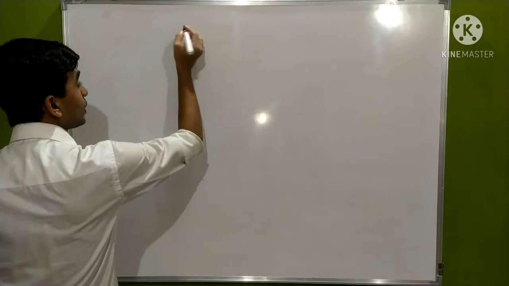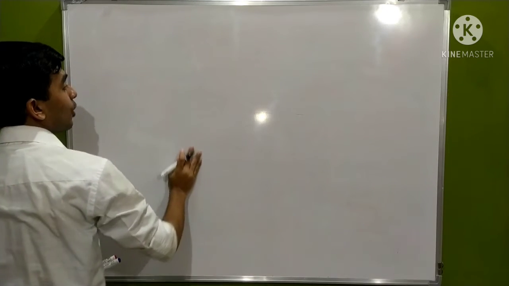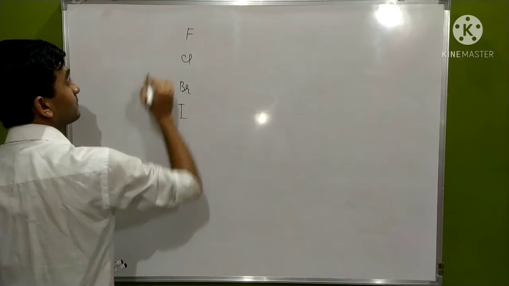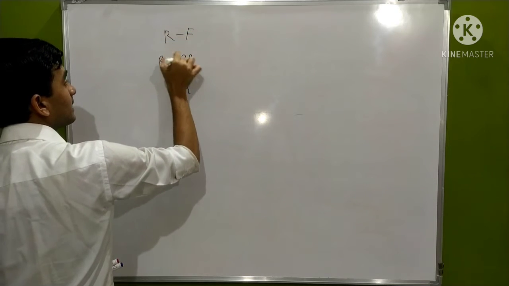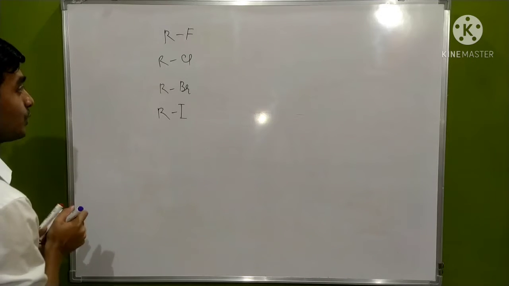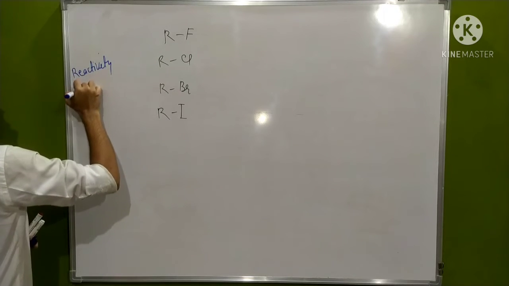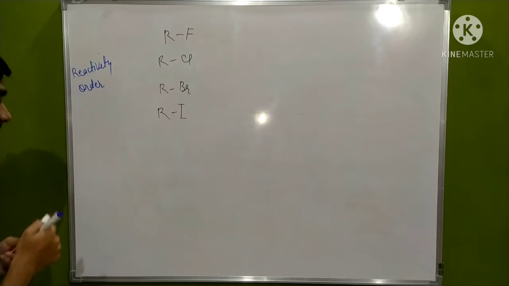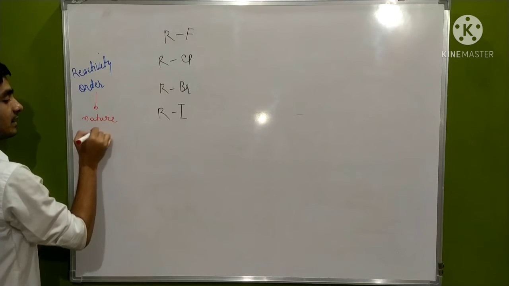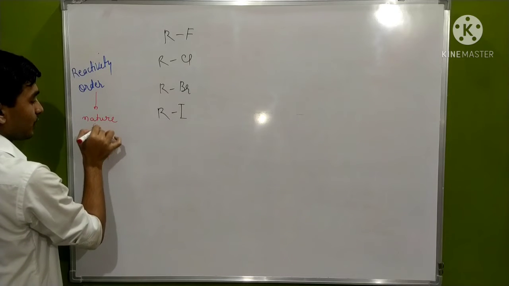Now let's take the reactivity order. Generally the halides go in the order of the periodic table: fluorine, chlorine, bromine and iodine. Here we are taking R, and we are going to look at its reactivity order. Which of the haloalkanes are more reactive? The reactivity order depends on the nature of the C-X bond, which is a polar bond, with partial positive and partial negative charges.